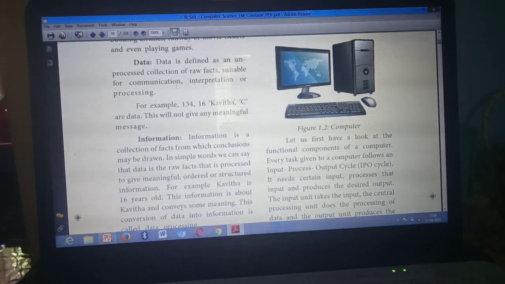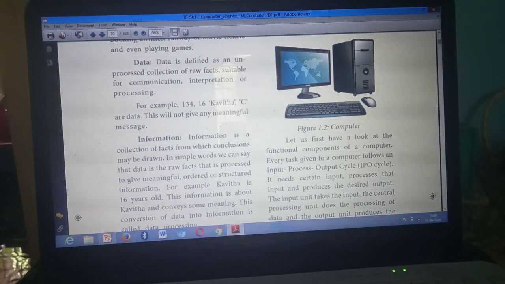Understand? Third point. This one, mark. Example. Example, up to this: 134, 6, Kavita, C, and data. Example. Then here, third point. Here see this line. For example, Kavita is 16 years old. This information is about Kavita and conveys some meaning, up to this. Understand? Have you marked? 3 points I said.